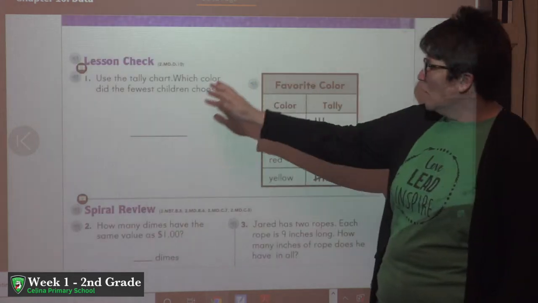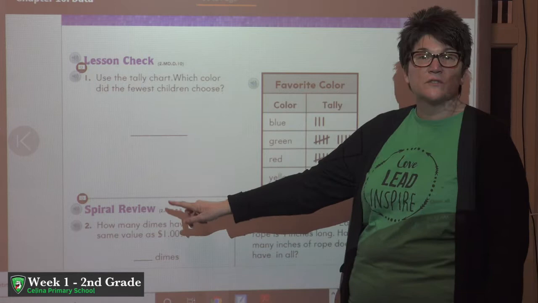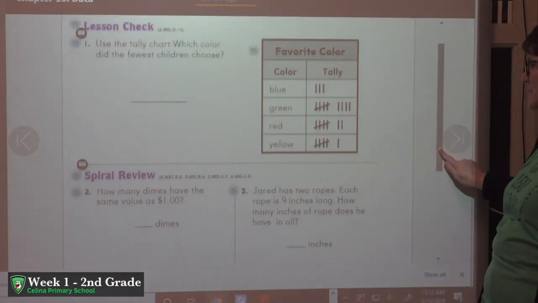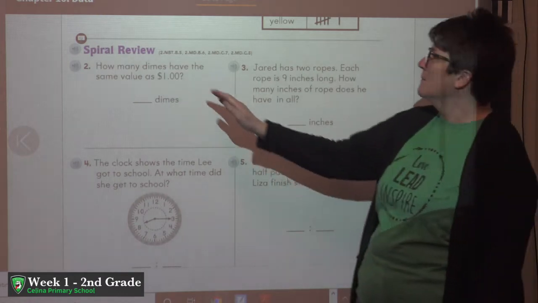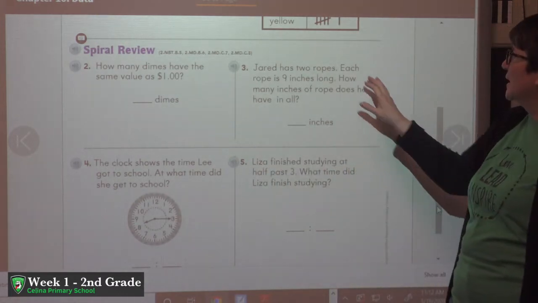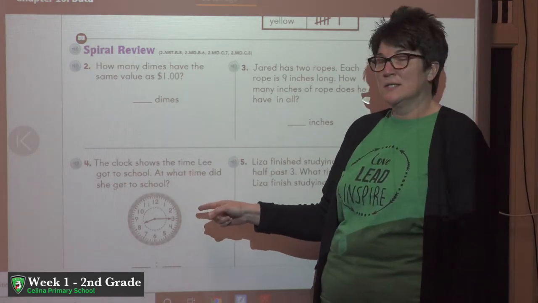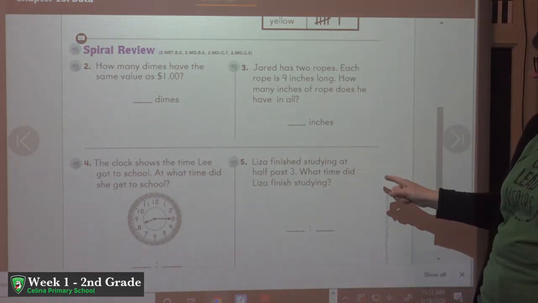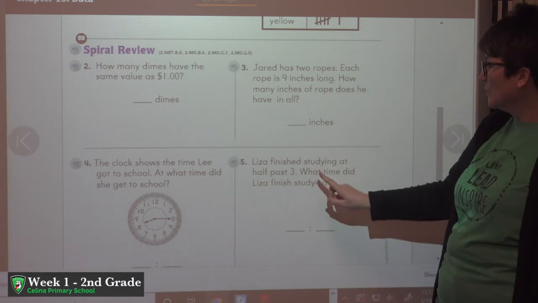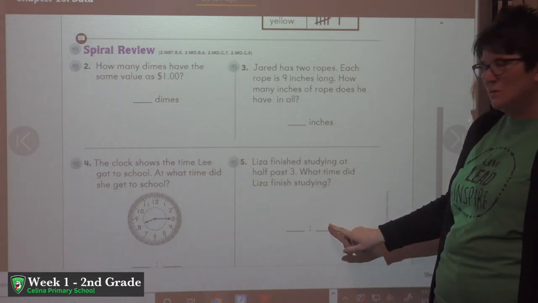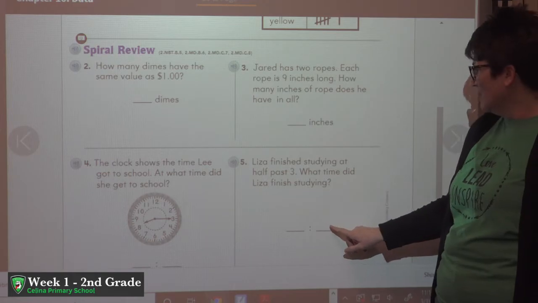And on the back side, one more, and then you get to do a little spiral review. We do not want you to forget all those things we've been learning about. So I see some money. I see a word problem here. I see telling time. Do you remember how to tell time? And then I see another word problem about telling time. So don't forget, you need those 2 numbers over here for your minutes.